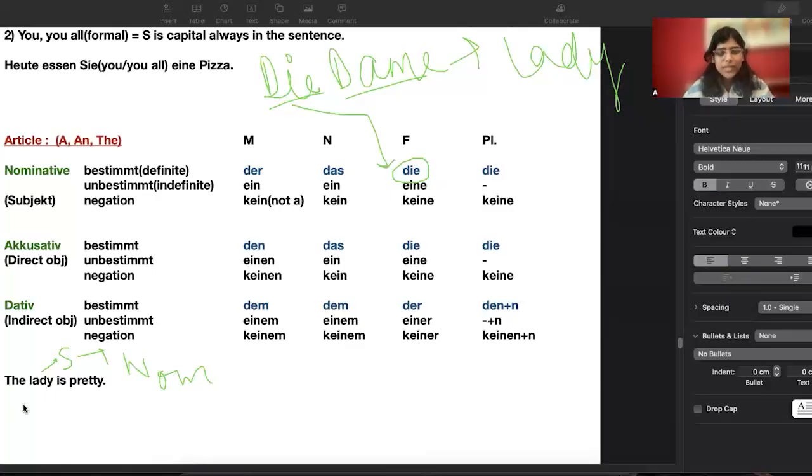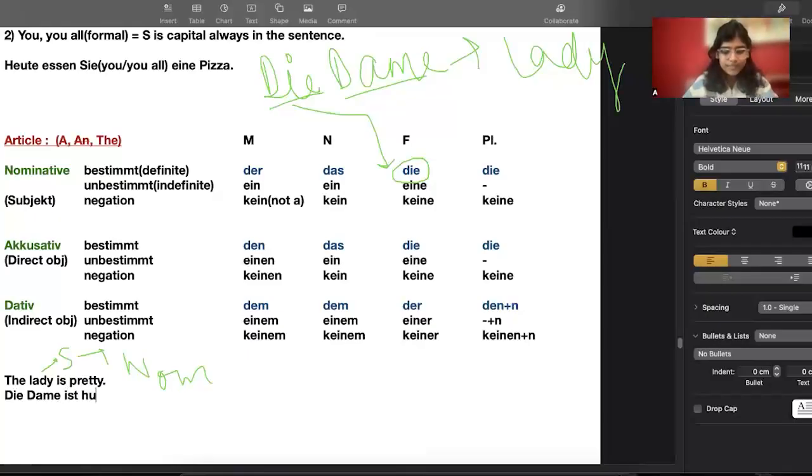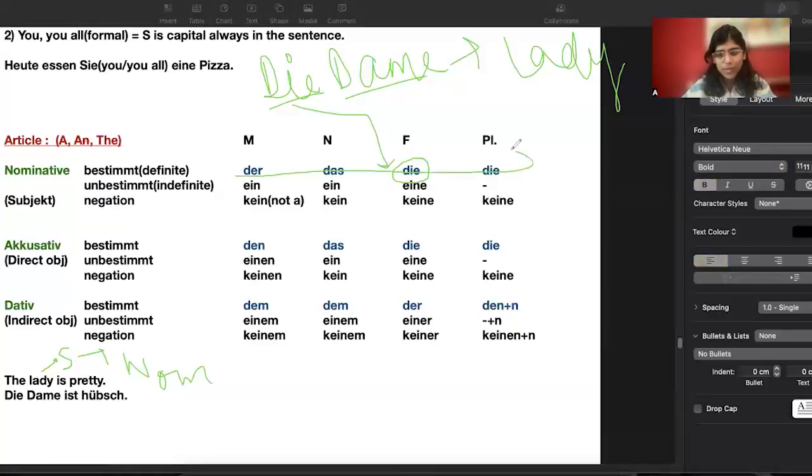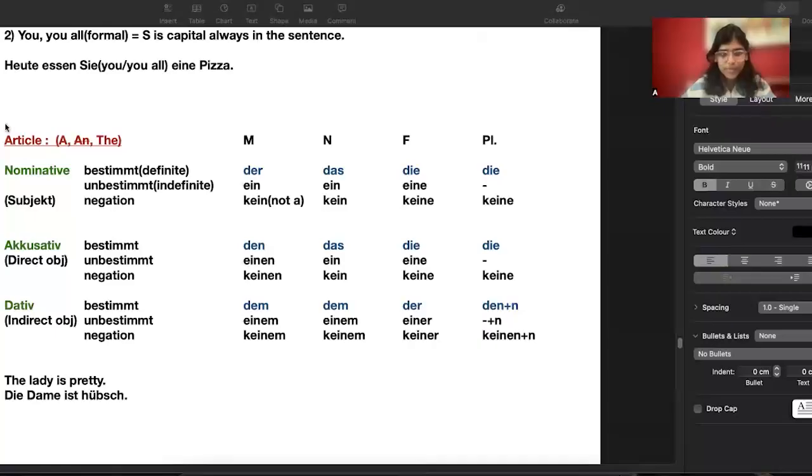Okay, so that means I have to write here: Die Dame ist hübsch. Pretty is hübsch. Okay, but the important part is where did I pick this die from? I have picked this die from the nominative row, because lady was a subject. I hope that's clear to everybody.